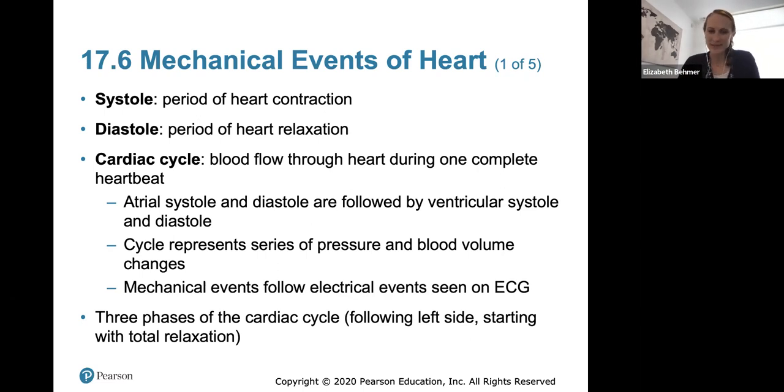So there are 3 phases of the cardiac cycle, following the left side, starting with total relaxation, which we're going to go over now. And again, all the mechanical events will follow electrical events. What that means is electrical depolarization has to occur through the heart, meaning we have to electrify the heart before it contracts. So electrical events come first and then mechanical events follow.